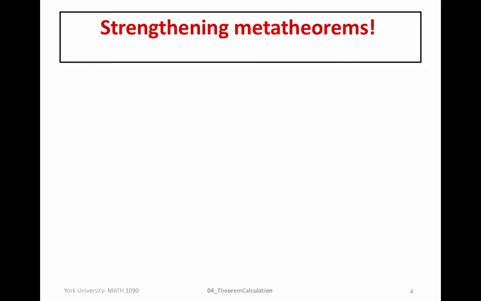So the hypotheses of the relative theorems will become the numerator of the rule of inference we derive, and the denominator will be the conclusion. So to the definition of theorem calculation, we will add another step that says that we can write the conclusion of any relative theorem we have proven, so long as all of the hypotheses are written before. Okay, so that's essentially what you want to get out of this video, but now we're going to go through to justify and to state the meta-theorems that allow us to do this.